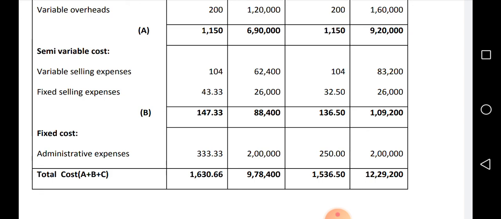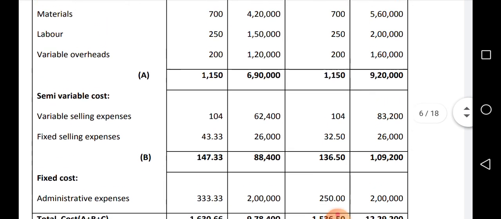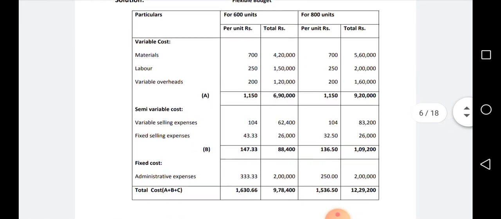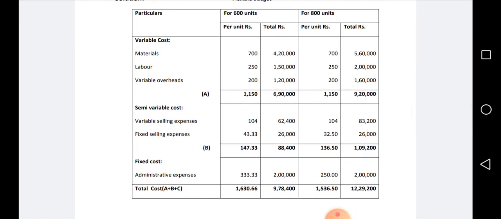Similarly you can do it for 800 units and get the respective totals. Remember one thing here: when dealing with units, variable expenses per unit will be the same, and fixed expenses in total will be the same irrespective of the level of units.